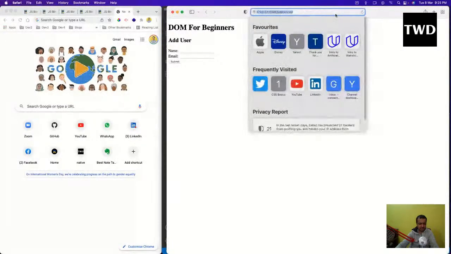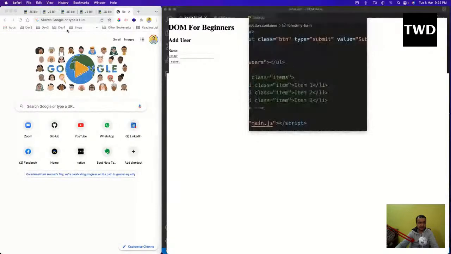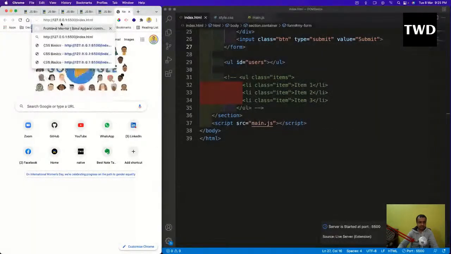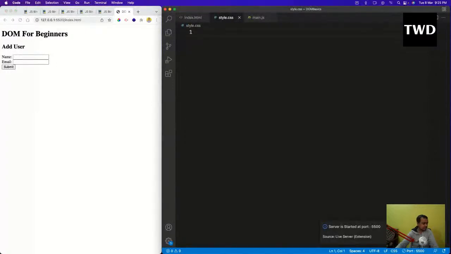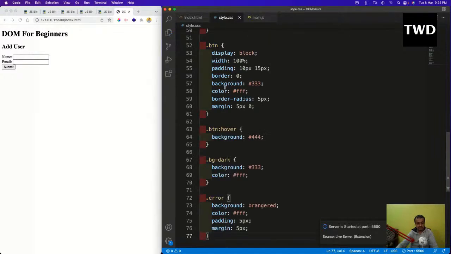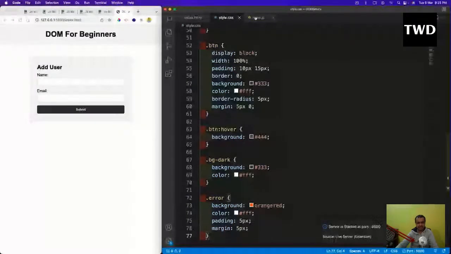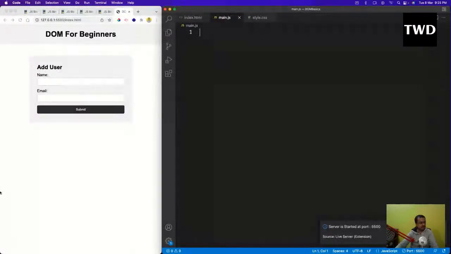So it will show like this. Since it's a JavaScript class, we are going to put some styles also. We are not going to learn about that. We are directly going to jump into the JavaScript part. So I do the styles also and save it, and it will show like this, a nice thing. So we are going directly into main.js to learn about the DOM basics in JavaScript. DOM we are going to learn.